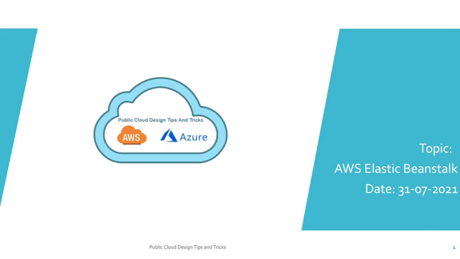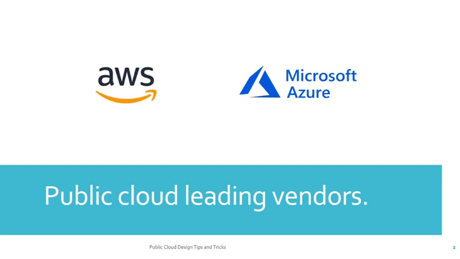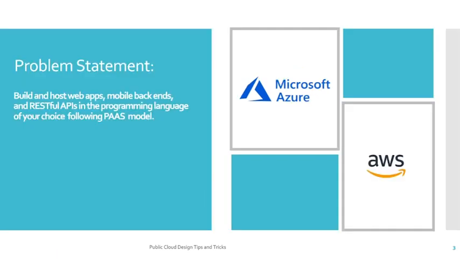In this channel, we are going to discuss public cloud design problem statements and their related solutions. We will cover two public cloud vendors, one is AWS, another is Microsoft Azure. So today's problem statement: to build and host web apps, mobile backends and RESTful APIs in your programming language of your choice following the PaaS model.